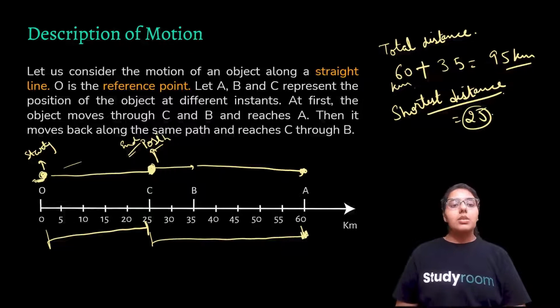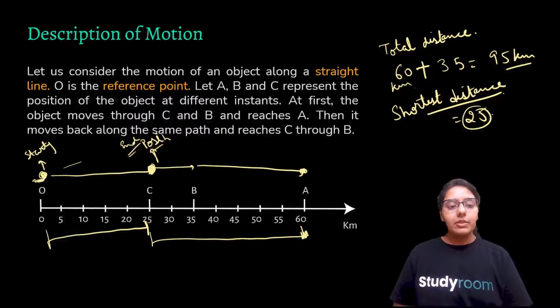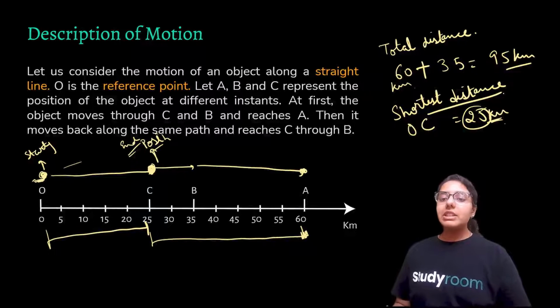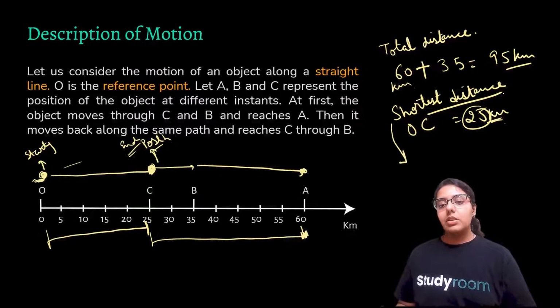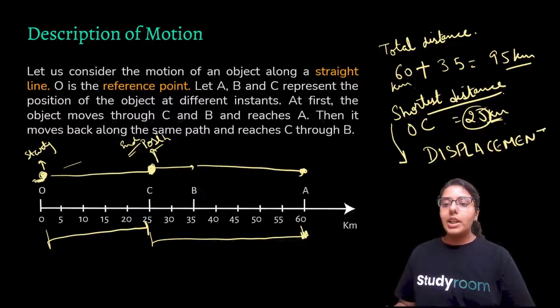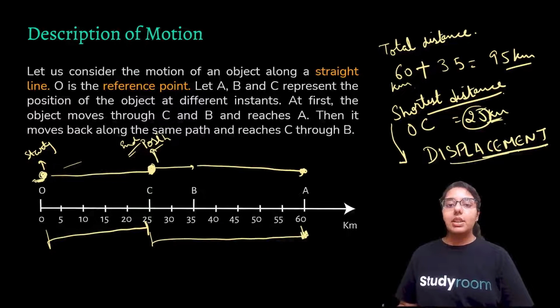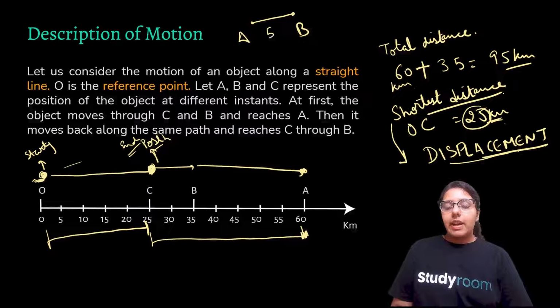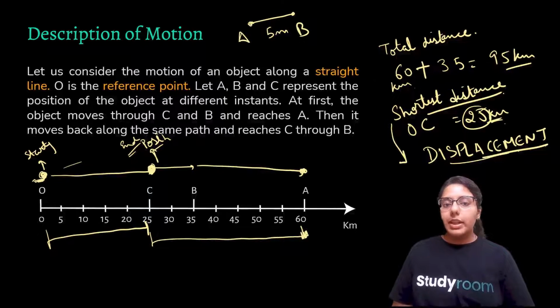For the shortest distance, we see the starting position and the ending position, our beginning point and the end point. So the shortest distance is 25 kilometers, because it is traveling from O to A, then to C. The shortest distance it will be covering is OC, which is 25 kilometers.